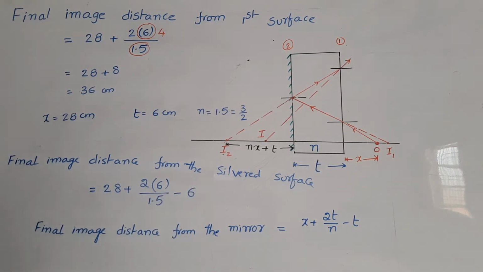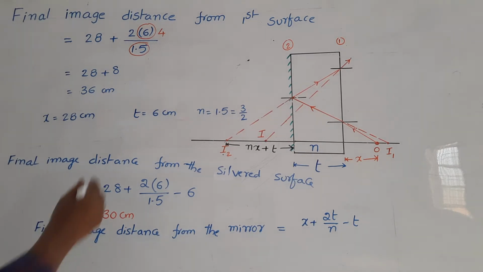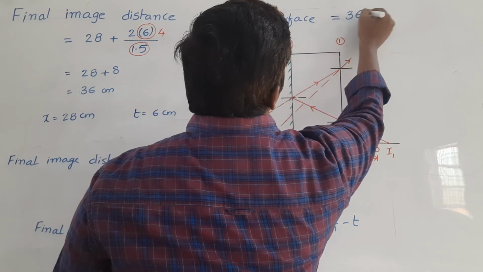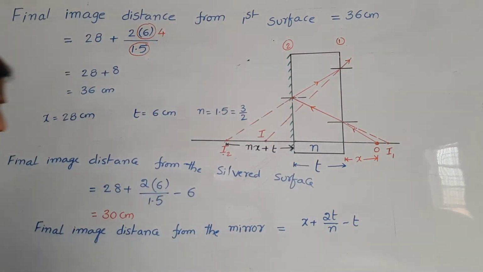Again if we simplify, then we get 30 centimeters. This is the final image distance from the silvered surface. So here we got the final image distance from the first surface is equal to 36 centimeters, and from the silvered surface is equal to 30. The same problem we can do in another method.